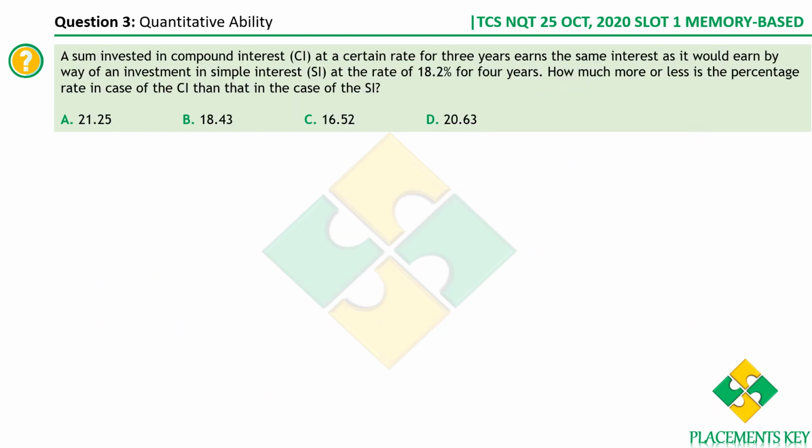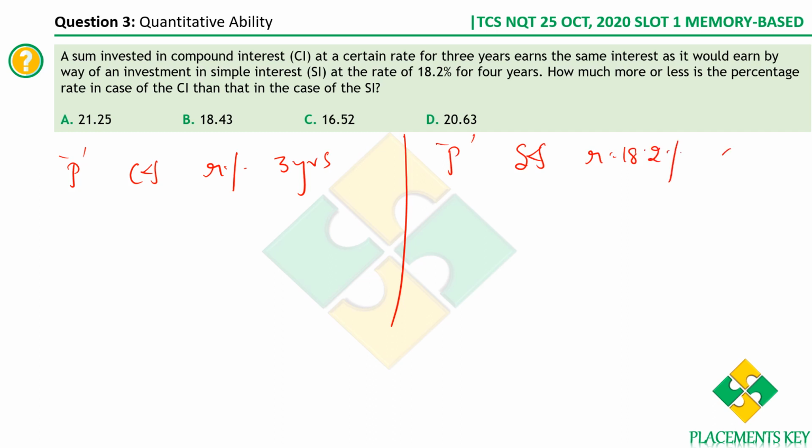A sum invested in compound interest at a certain rate for 3 years earns the same interest. So let me do it here. A sum P invested in compound interest, CI, at a certain rate of interest for 3 years. So you've got all the parameters. Now this earns the same interest as it would earn by investing the same principal under simple interest at the rate of 18.2% for 4 years.